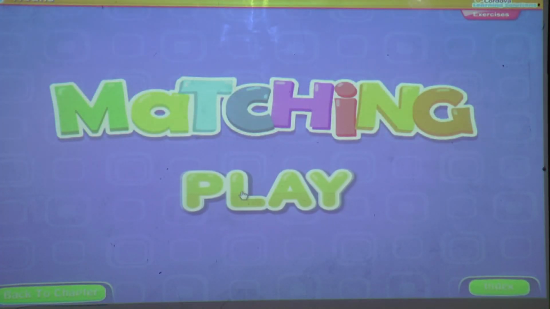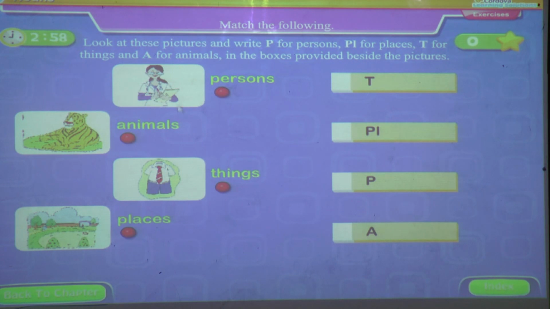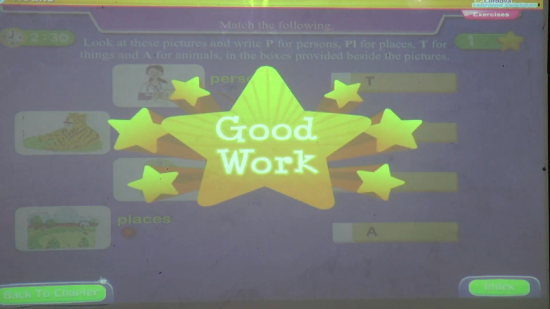match and play. Look at these pictures and write for persons. See, here some picture names we have seen. With the help of these pictures we have to match it. Now here person, place, animals, things are given. So one by one we are going to see. Now here who is he? She is a teacher. So this is a person. So what the correct answer is? The correct answer is T.